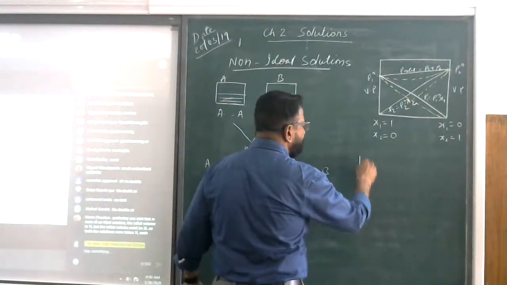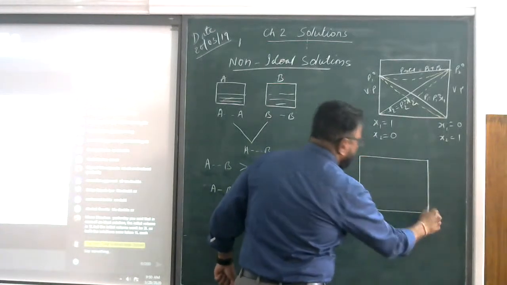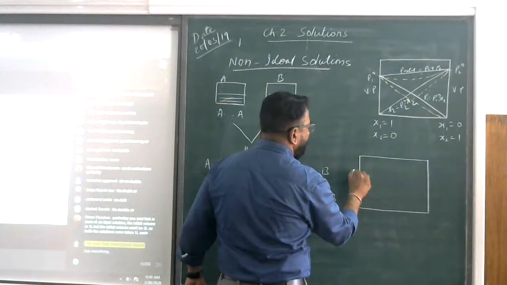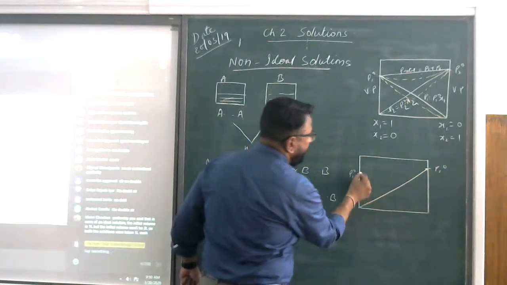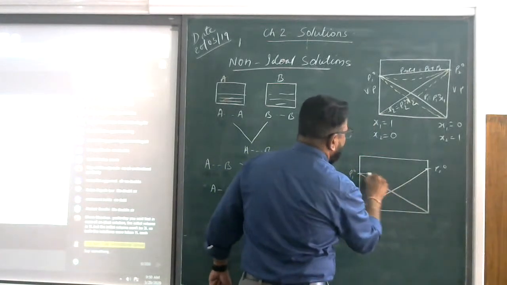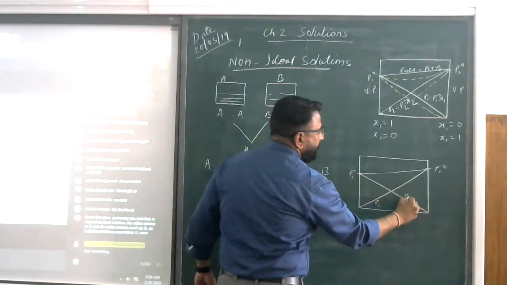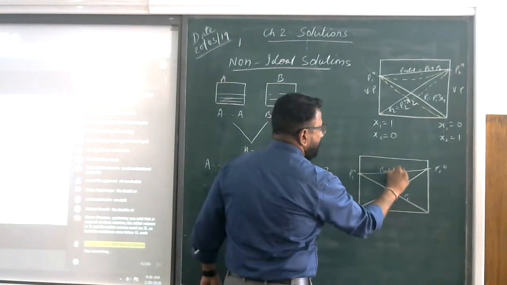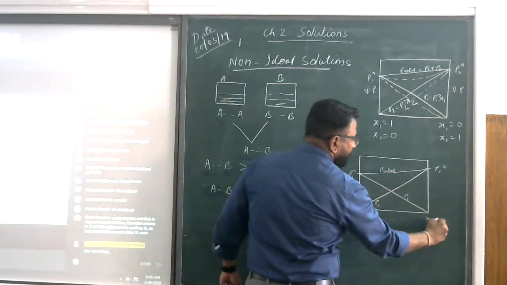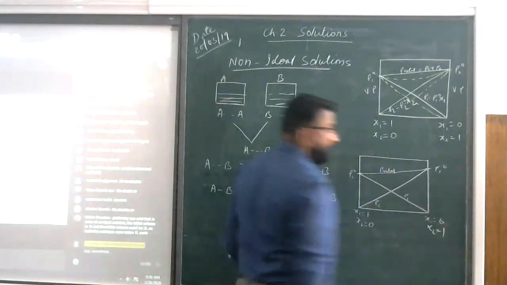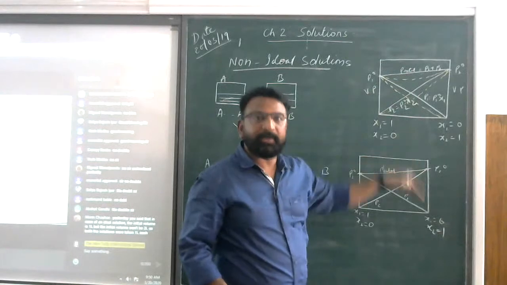What type of positive deviation? Just listen. This was P1 naught and this was P2 naught. If you join this graph this side, this was P2 and this was P1. Here x1 is equal to 1 and x2 is equal to 0, and there x1 is equal to 0 and x2 is equal to 1. I told you that here there is a depression in the Raoult's law graph.